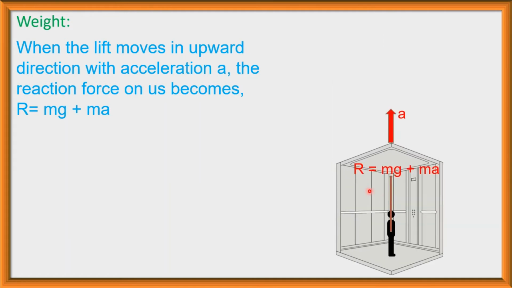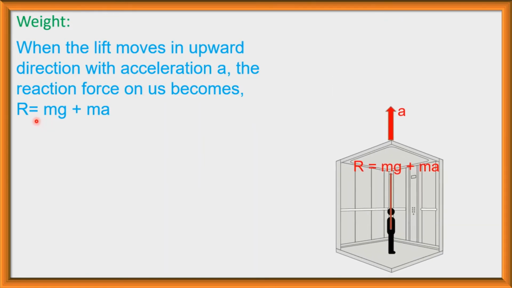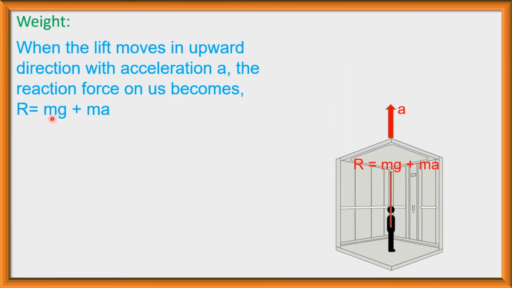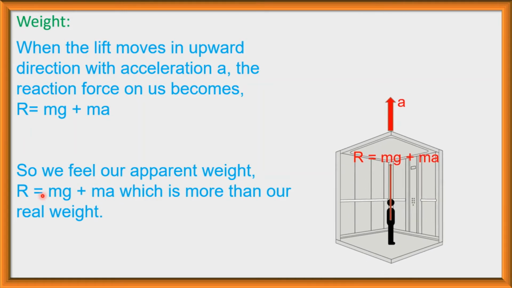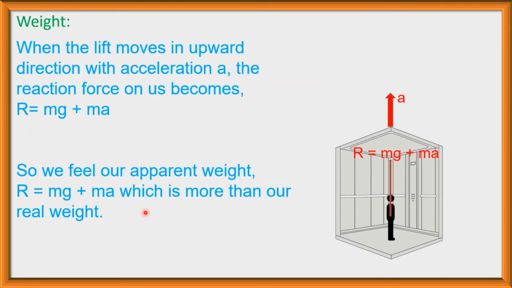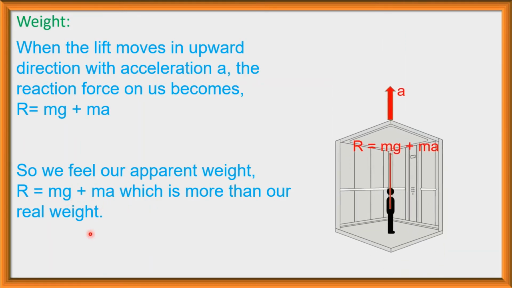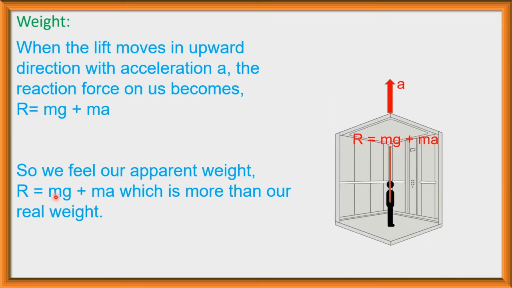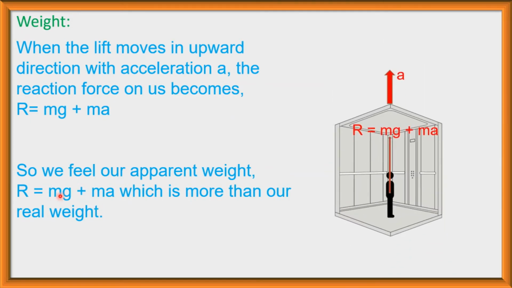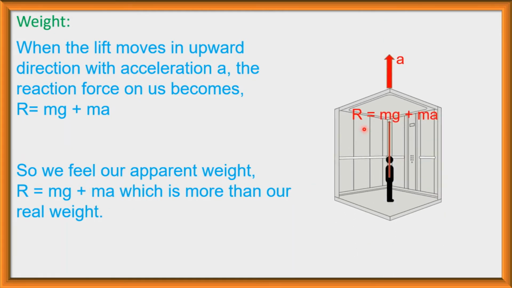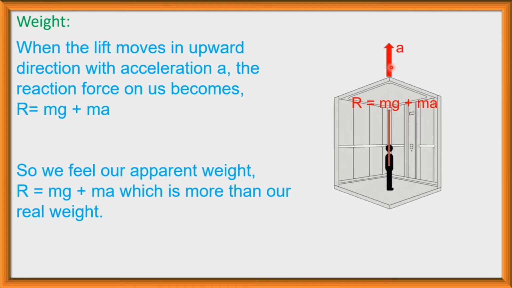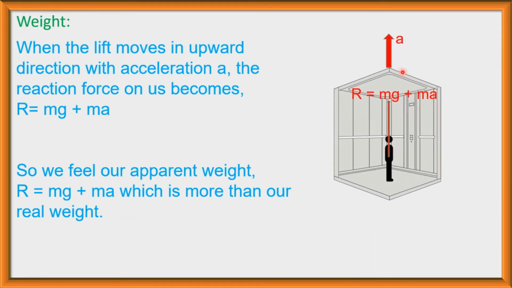So we feel mg plus ma force. So the apparent weight is mg plus ma. So we feel our apparent weight R is equal to mg plus ma, which is more than our real weight. We know our real weight is mg, but now the apparent weight is mg plus ma. This ma is added because this lift is now moving in upward direction with acceleration a.